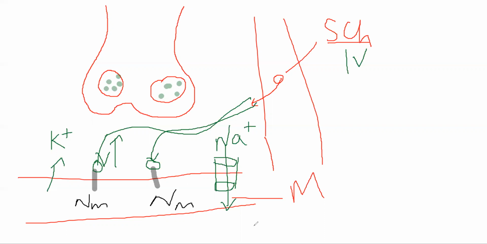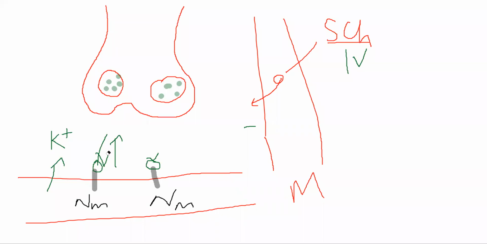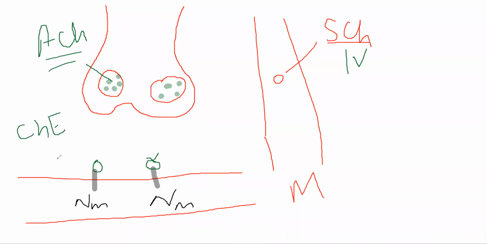So I'll repeat once again, just in case you did not understand. Let's suppose I have acetylcholine molecules here. These are ACH molecules. Normally whenever acetylcholine molecules are coming and attaching to NM receptors, they are causing muscle contraction. What does succinylcholine do? Succinylcholine is a particular type of choline which does not get degraded by cholinesterase. If you remember, in this synaptic space we have the cholinesterase enzyme which can break down acetylcholine after it has done its function.